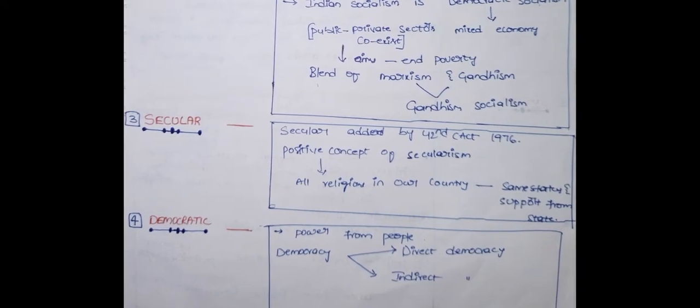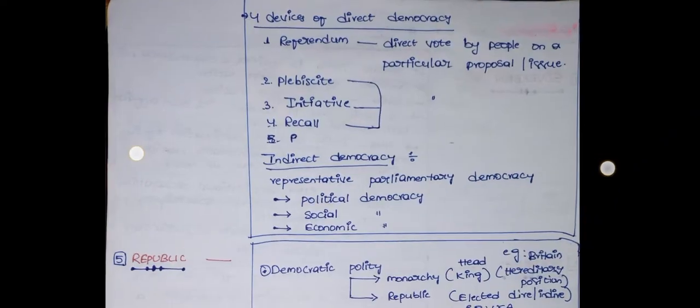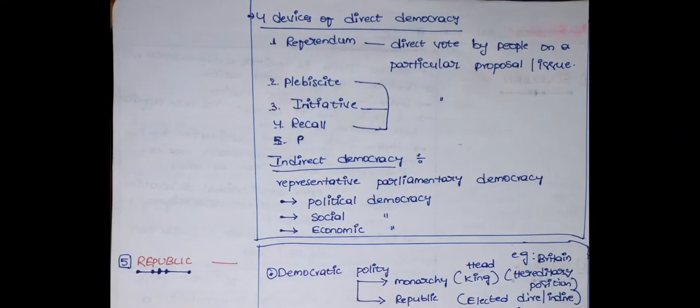The fourth one is democratic. This means power from the people. Democracy is of two types: direct democracy and indirect democracy. We are following indirect democracy, which means parliamentary democracy.